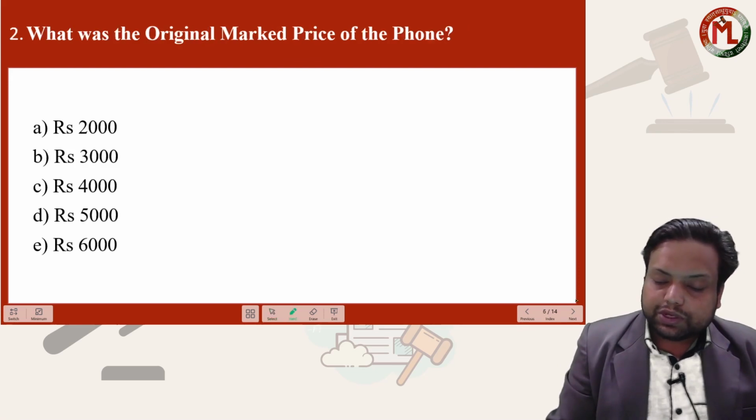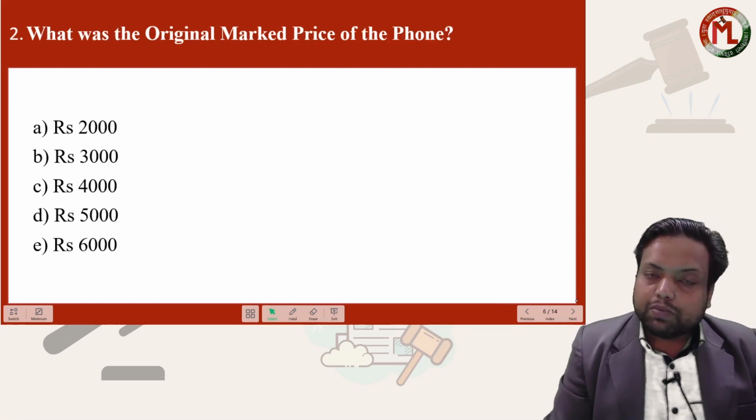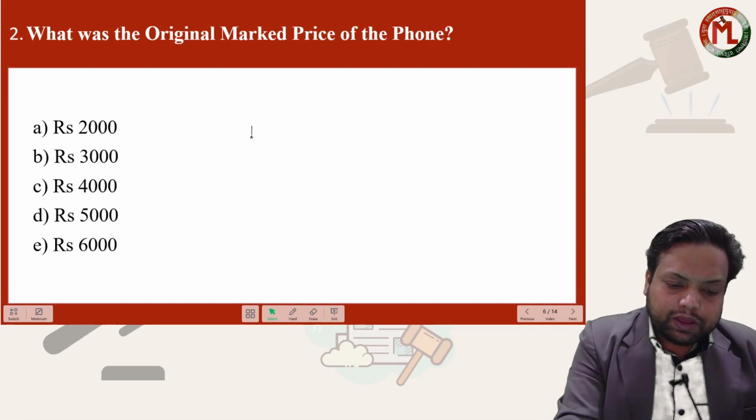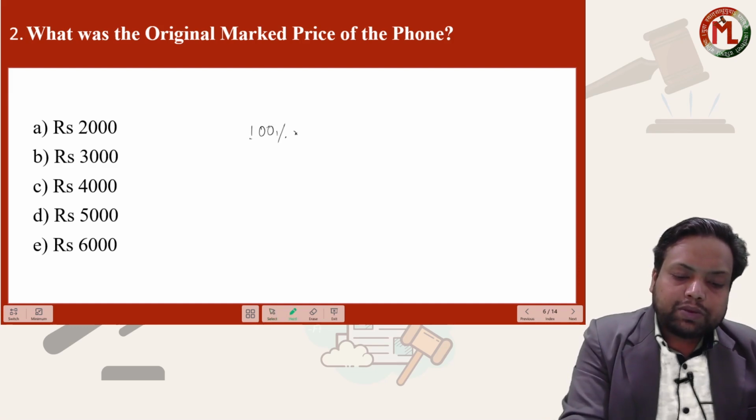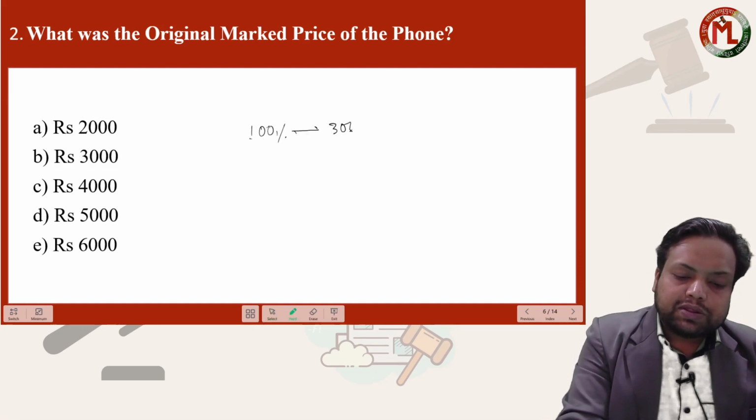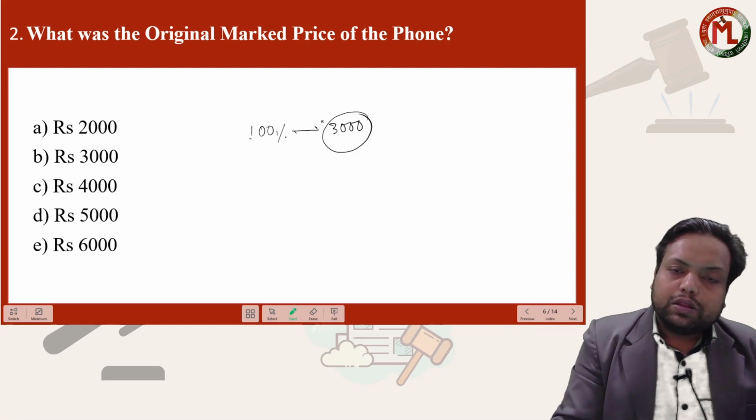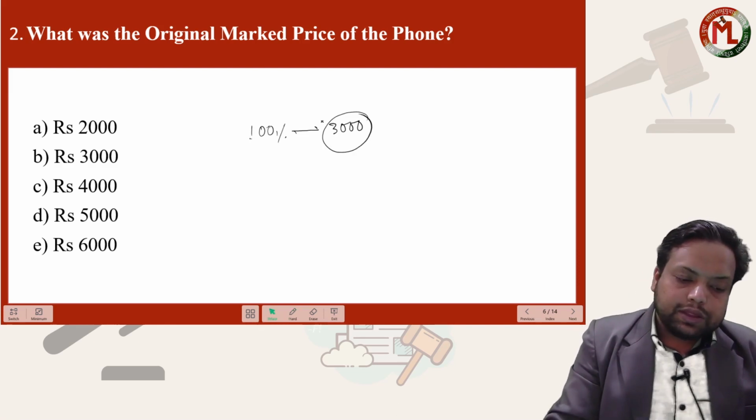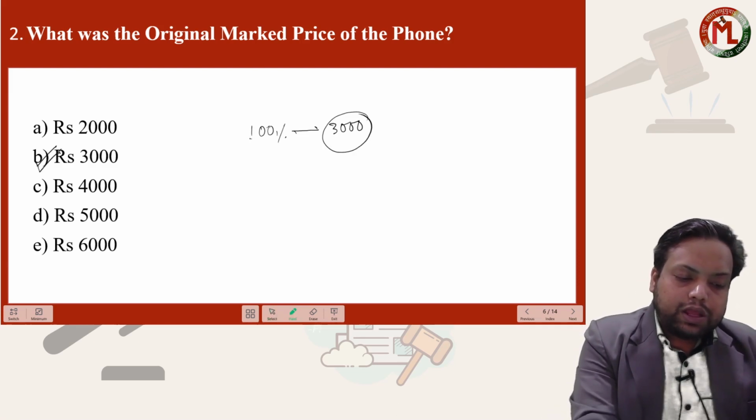Let's move to the next question. What was the original marked price of the phone? Okay, we calculated it. The original marked price of the phone was 100%, which was 3000. This we have already calculated.